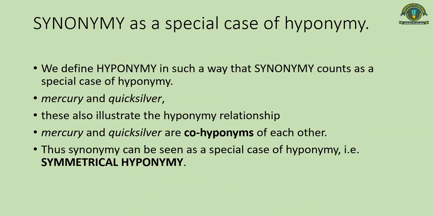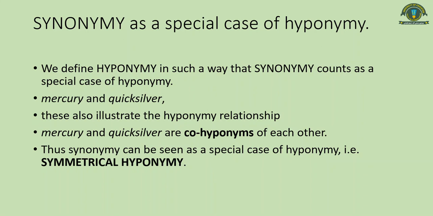Now let's move on. There is one more thing, that we define synonymy as a special case of hyponymy. Now how is synonymy a special case of hyponymy? Let's look at these examples, mercury and quicksilver. Now these two are synonyms of each other, but these are also co-hyponyms of each other.